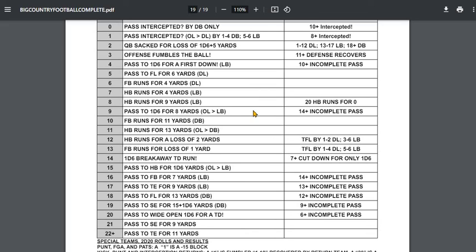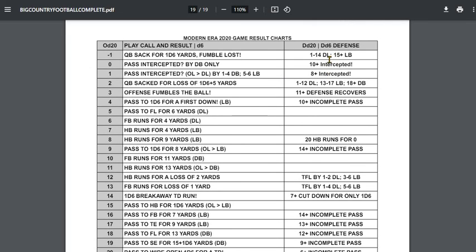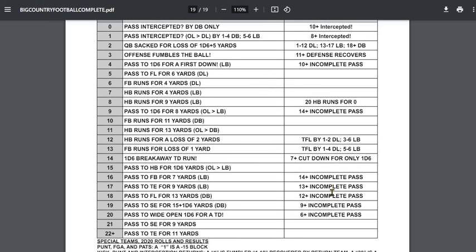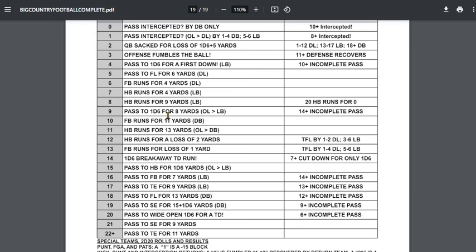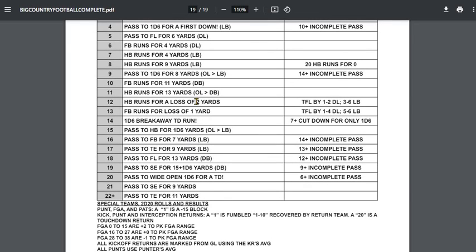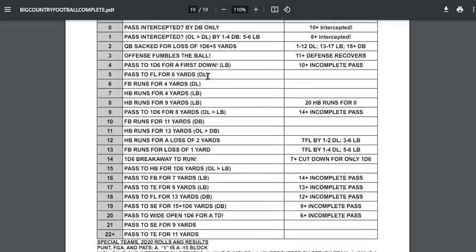If people feel compelled to make their own, please do. But there is a rhyme and a reason to where these numbers are at and why these numbers are the way they're at, coupled with the potential position adjustments, and then of course the secondary percentages for completions, incompletions, etc. are here. So those who do want a slightly more modern version of football, this chart should give them a little more passes and a little more offensive line. The offensive line shows up in a slightly different spot.